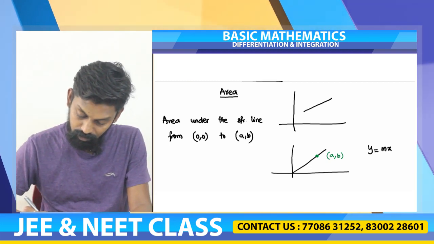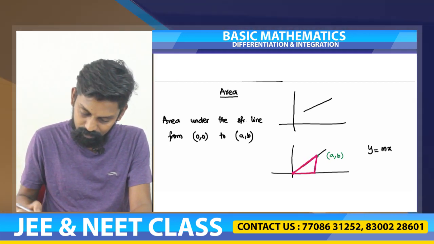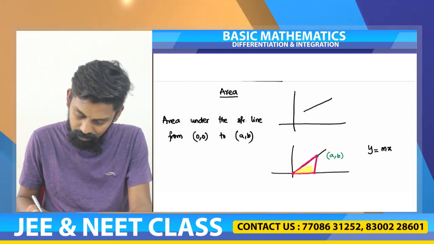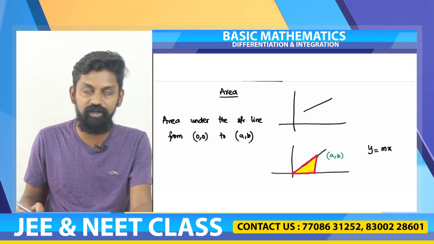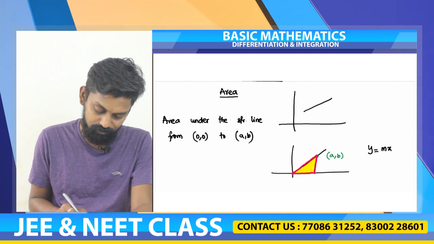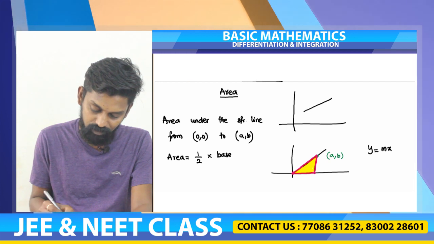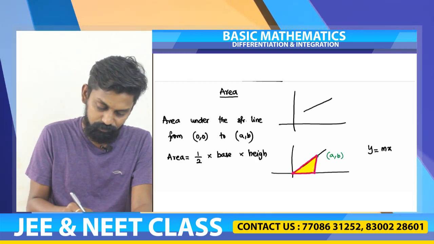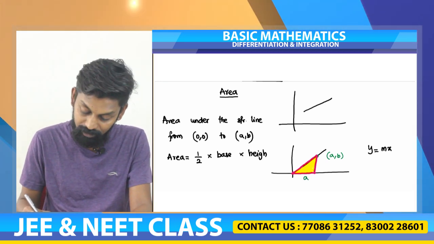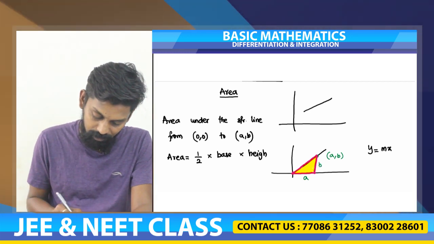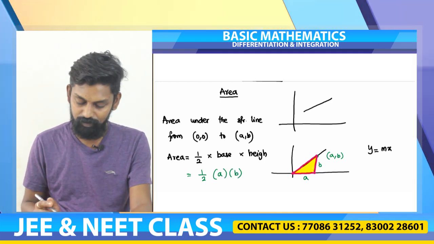So from 0 comma 0 to a comma b, if I want to find out the area, the shaded region will give us the area. So the shaded region is in the form of a triangle. We know what is the area of a triangle? Half base into height. So here area is equal to half into base into height. So in this, the base is equal to x coordinate a, and the height is equal to y coordinate b. So we get the area is half a into b, half ab.